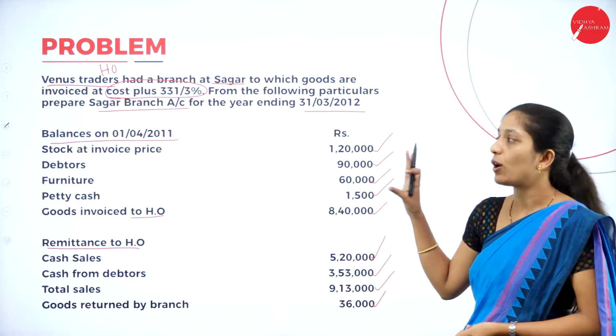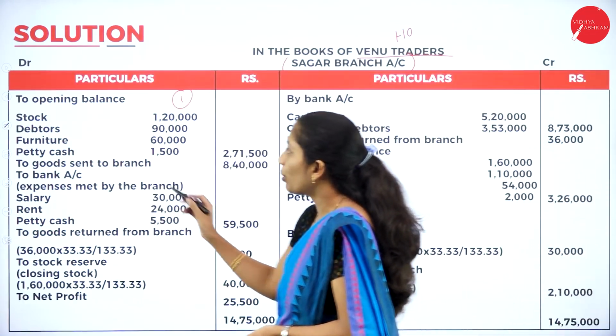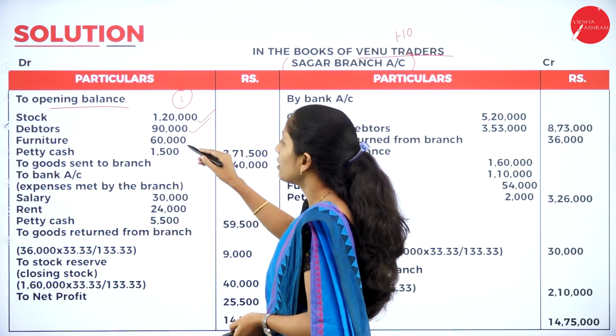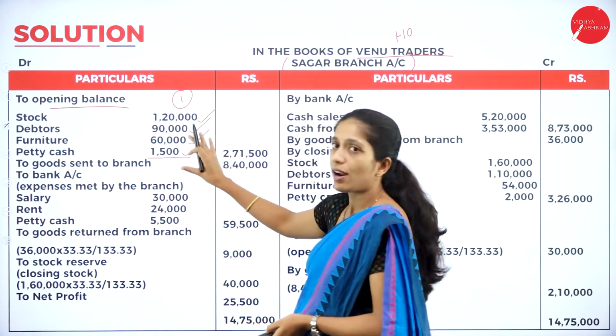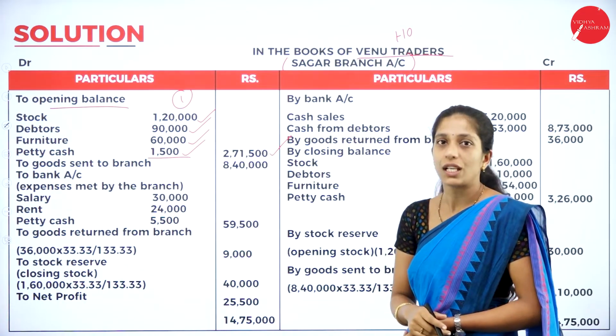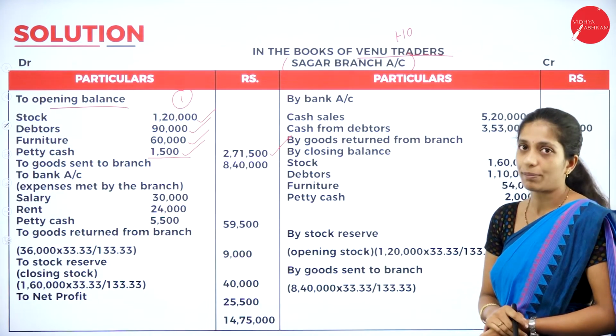Record the same amounts as opening balance. Add all these items and write in the outer column 2,71,500. So this is your first step, that is recording of opening balance.